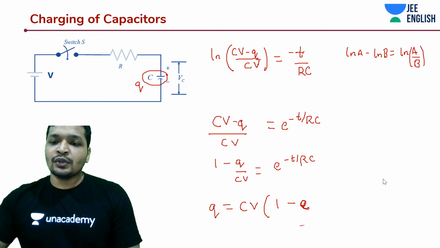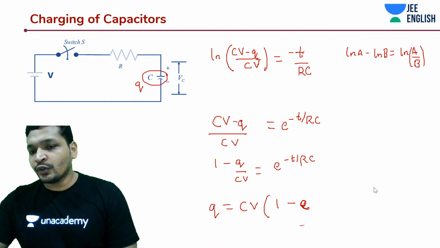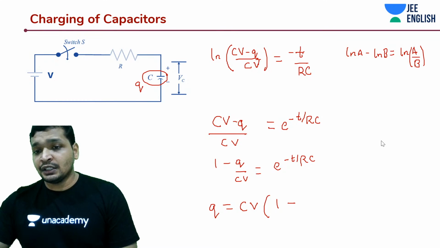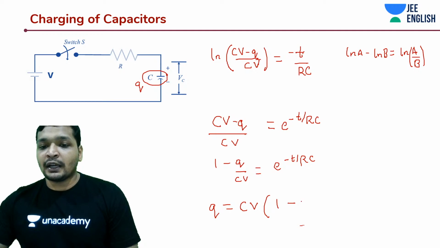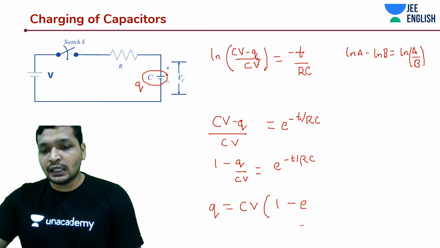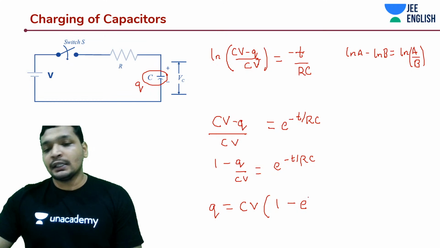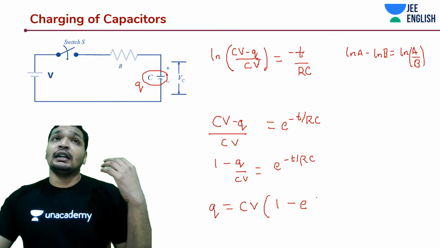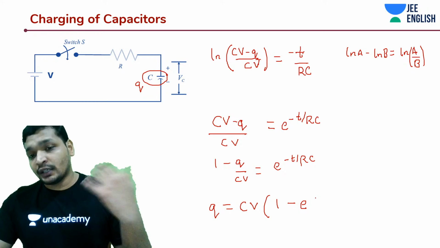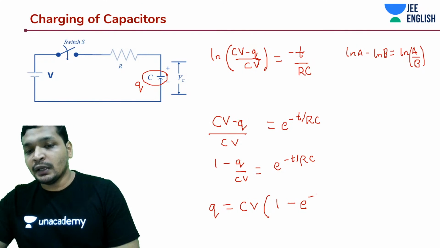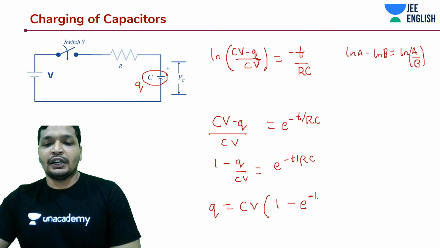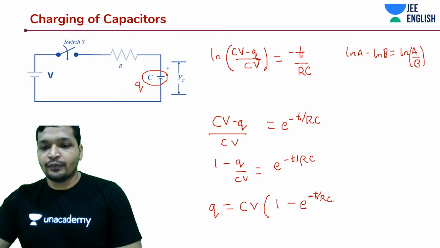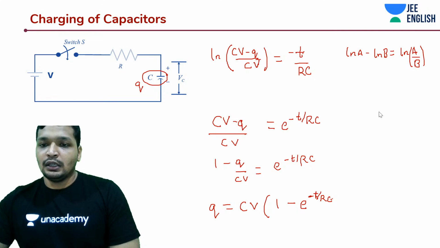And also one more thing, students. A few values will not be given to you in the exam, because it is assumed that while you are doing your practice sessions, or while you're learning the session, you're probably also practicing problems, and those values would be 1 by e. So 1 by e you have to remember, and also how to convert from log natural to log 10. Okay. So these are two things that you need to remember while you are working on this kind of problem. Okay, writing 1 minus e to the power minus t by RC.